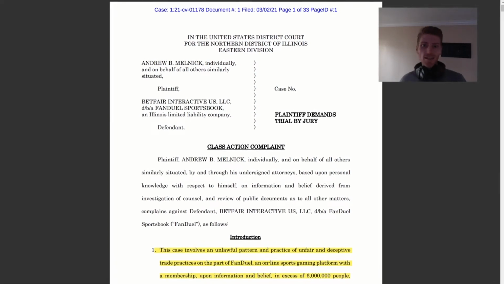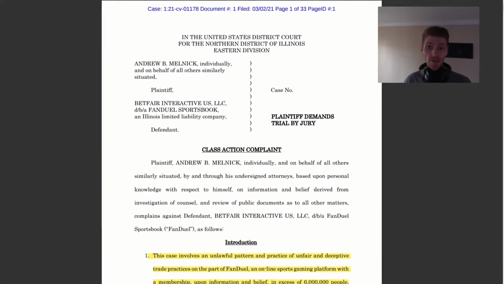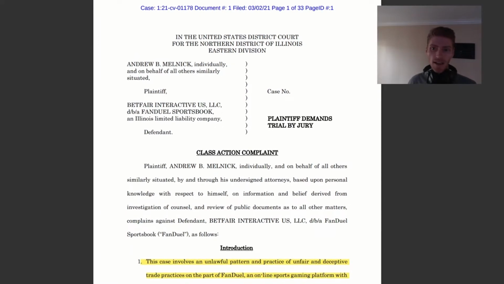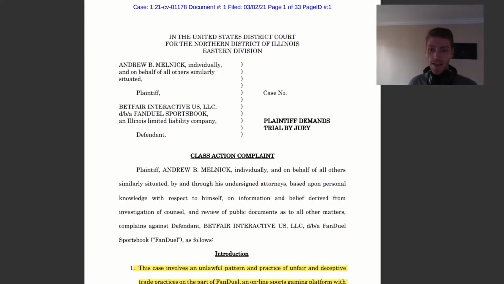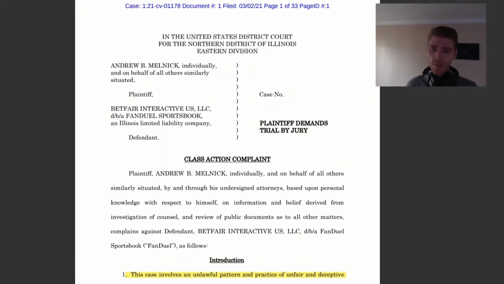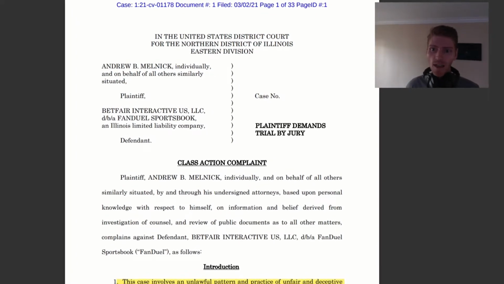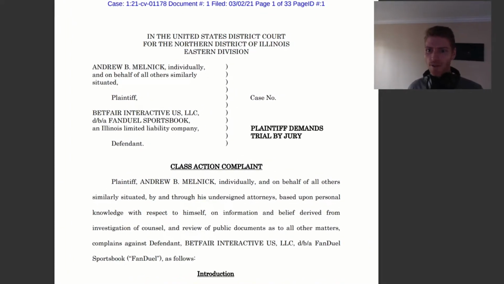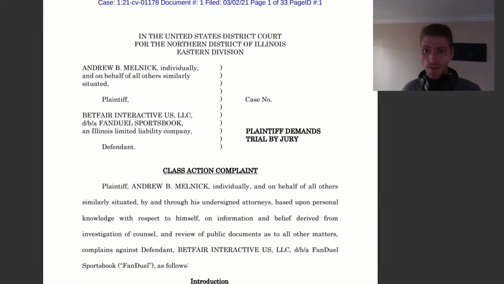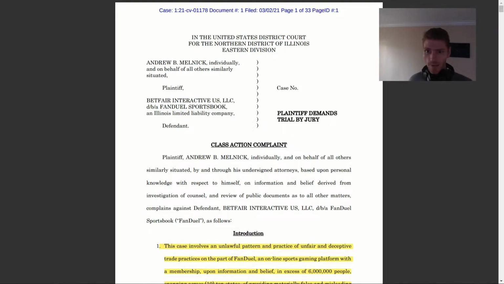Okay, for our second case, we're going to look at FanDuel versus Melnick. So this guy is betting on an NCAA game, again in February of last year, 2021. So again, somewhat recently. I don't think there's been a settlement or any resolution to this case either. Let's get right into the case.